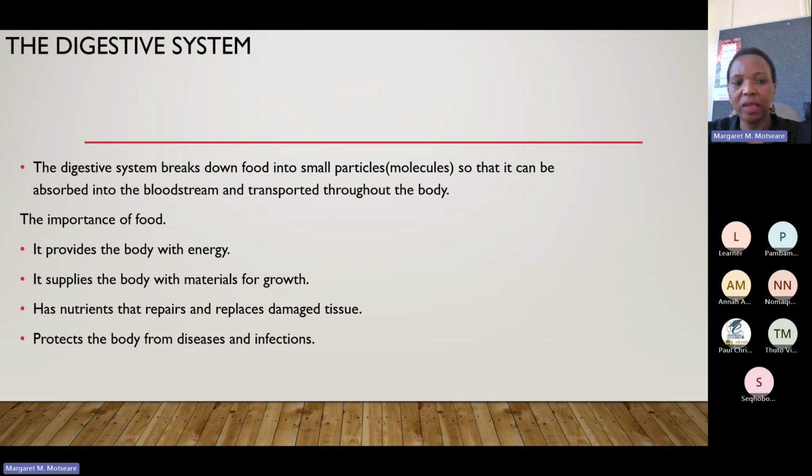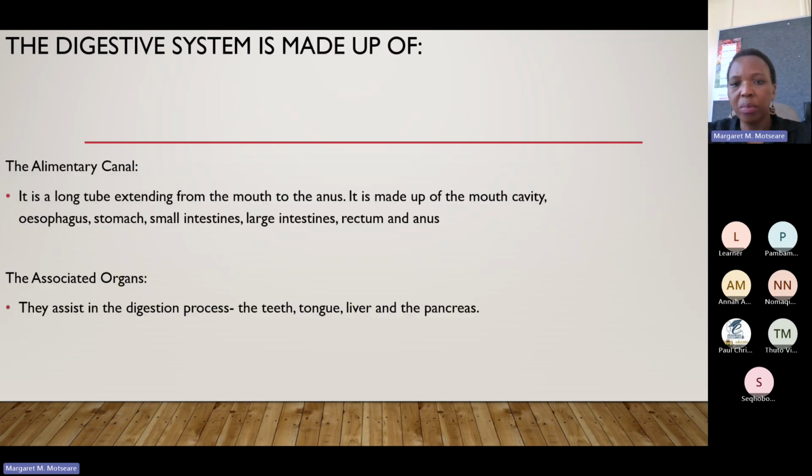It has nutrients that repair and replace damaged tissues. If there's any damaged tissue in your body, or anything that needs to be replaced, you need to have food so that whatever is needed by the body can be replaced. And then it protects the body from diseases and infections. So those are the importance of food, so that we can eat proper food that is needed by the body. And then we talked about the digestive system.